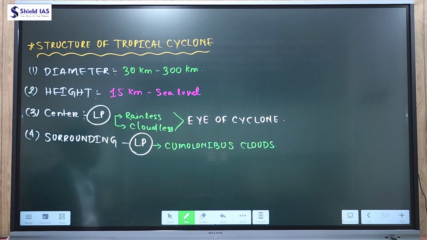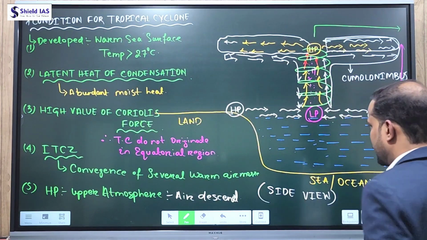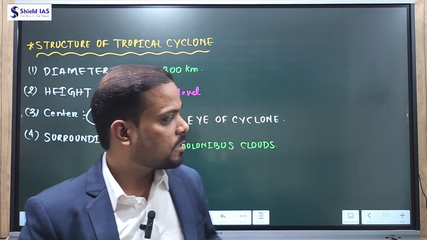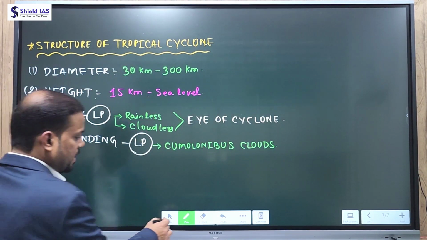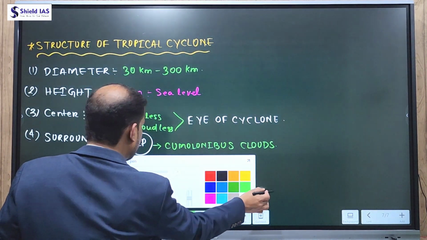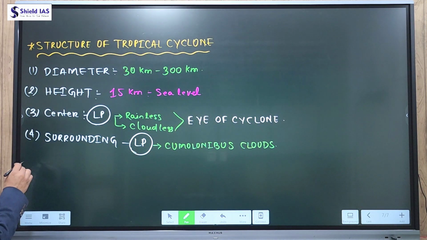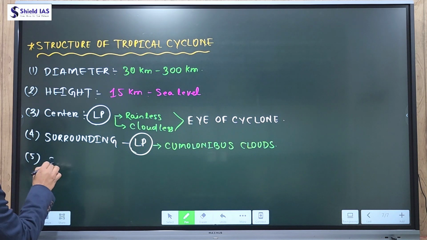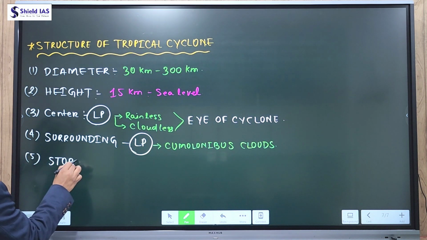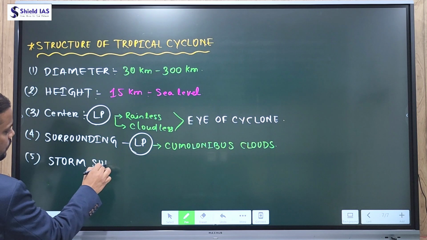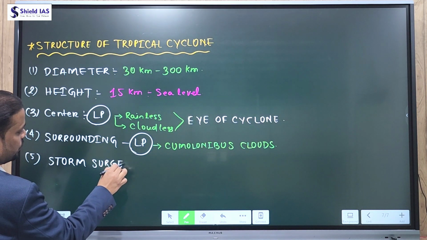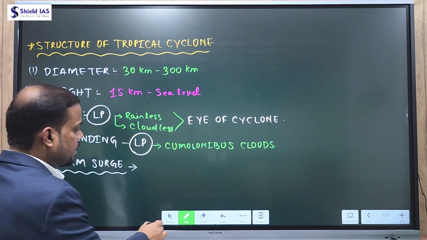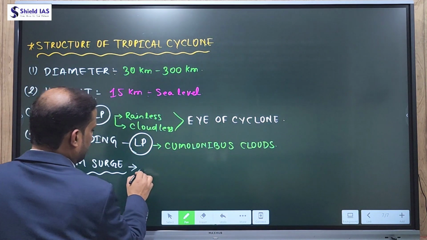The last thing in the structure of the tropical cyclone is the low pressure. When this low pressure gets more intense, a strong wave is created, and this is known as the most dangerous phenomenon of the tropical cyclone, the storm surge. So what is a storm surge? Storm surges develop due to increase in intensity of low pressure.